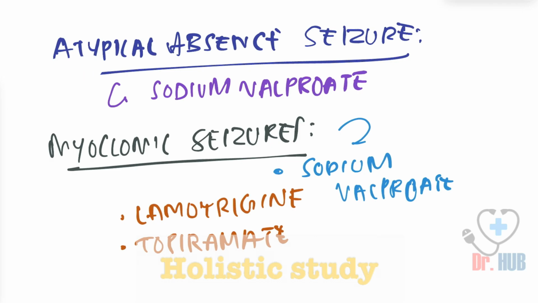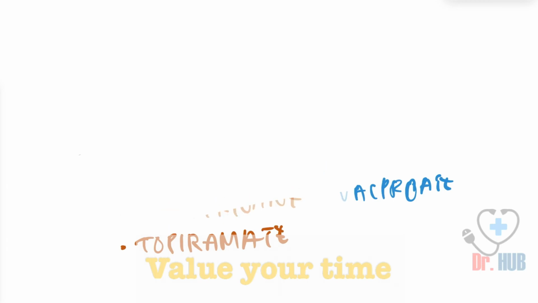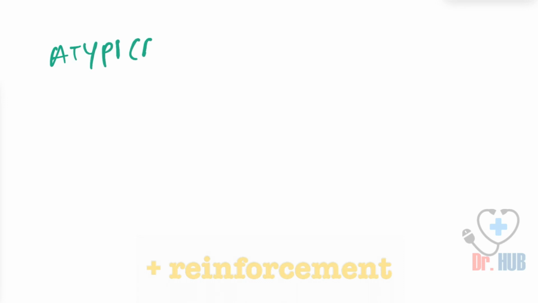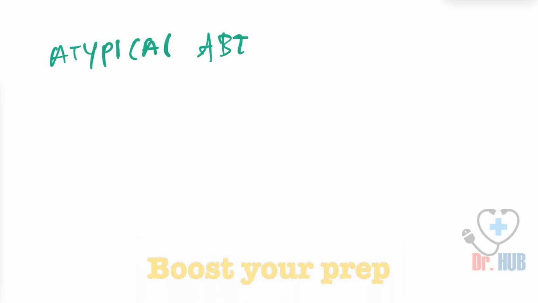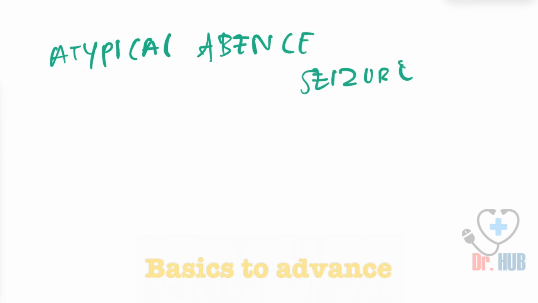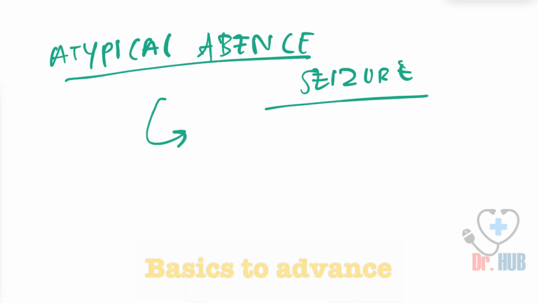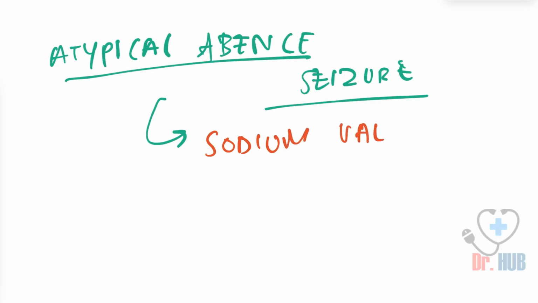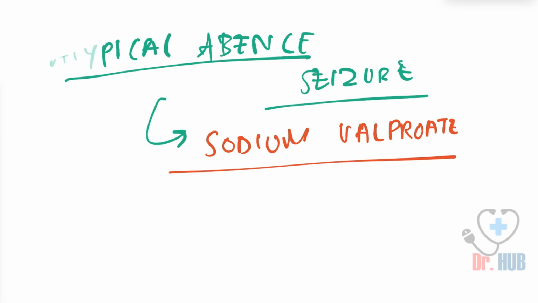So now we'll be answering our question. We just asked one question. In terms of the atypical absence seizures, what are the first line anti-epileptic drugs? Here we have sodium valproate. So this was about the first line agents in different types of seizures.